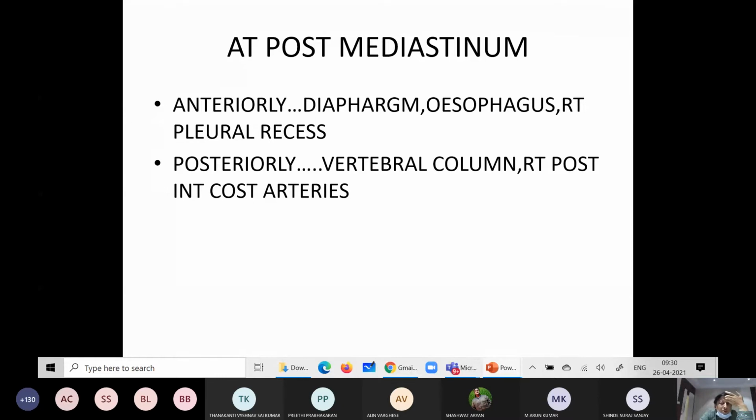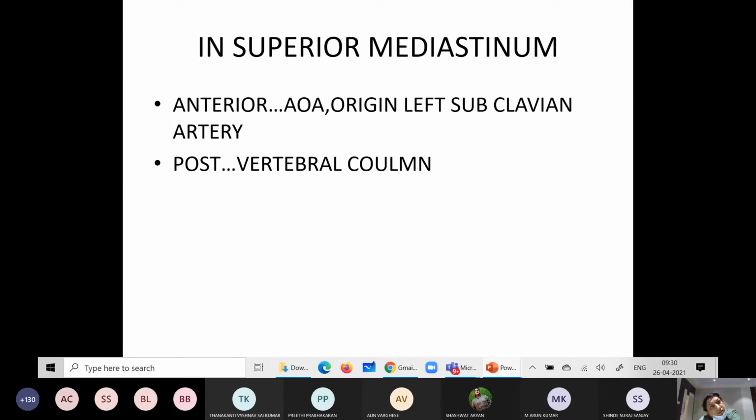Right posterior intercostal arteries. These are the relations at the level of the posterior mediastinum. Then next, it extends and crosses the superior mediastinum. As it extends towards the superior mediastinum, the thoracic duct lies anteriorly related to the arch of aorta, and then the origin of the left subclavian artery. These are the relations anteriorly in the superior mediastinum